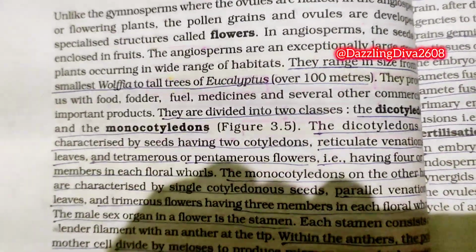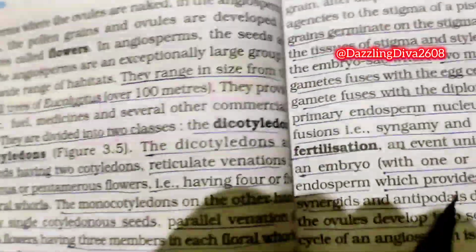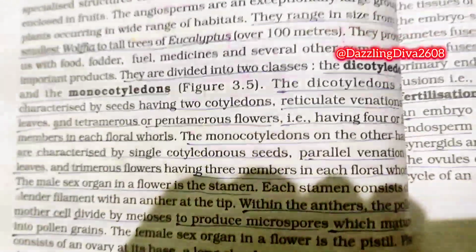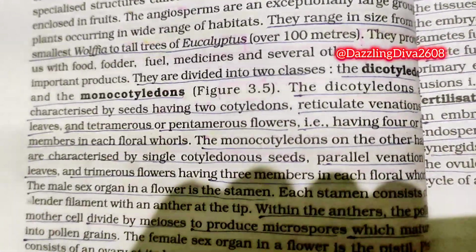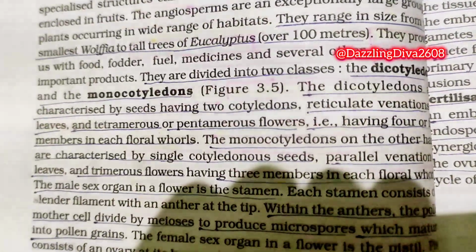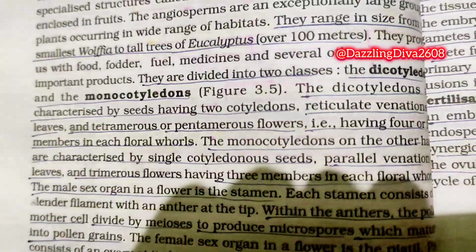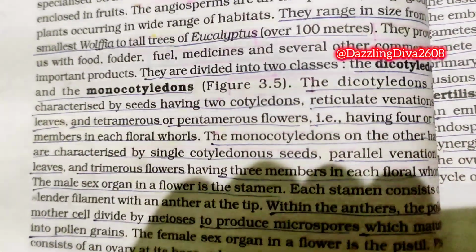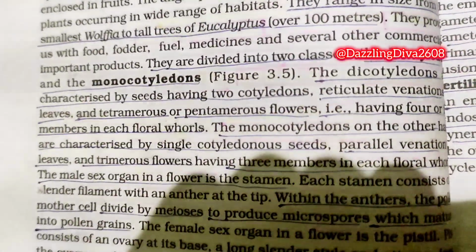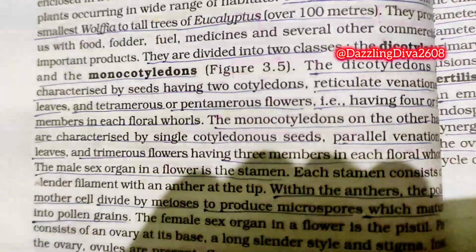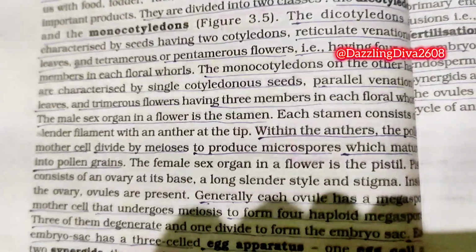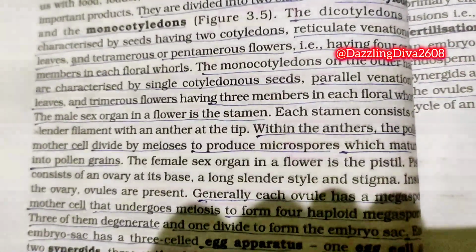That is, having four or five members in each floral whorl. The monocotyledons, on the other hand, are characterized by single cotyledonous seeds, parallel venation leaves, and trimerous flowers having three members in each floral whorl. The male sex organ in a flower is the stamen. Each stamen consists of a slender filament with an anther at the tip. Within the anthers, the pollen mother cell divides by meiosis to produce microspores which mature into pollen grains.